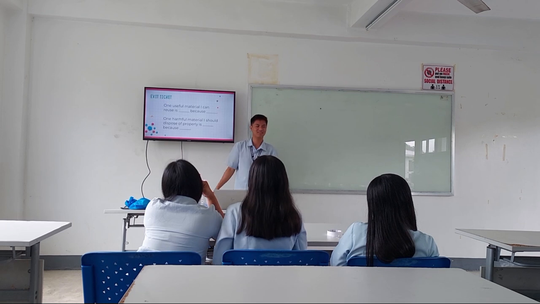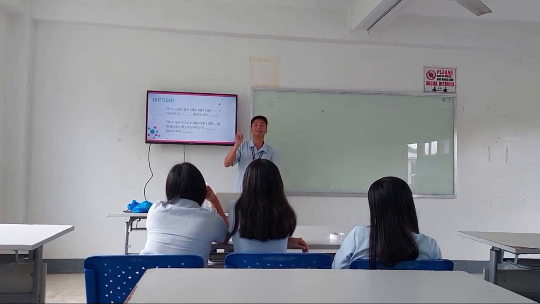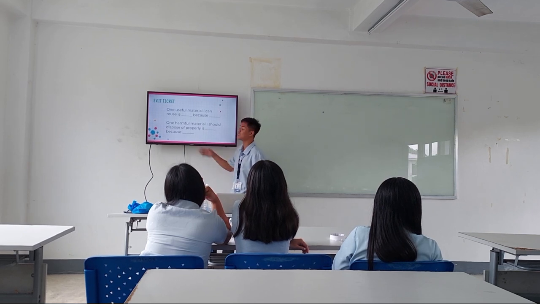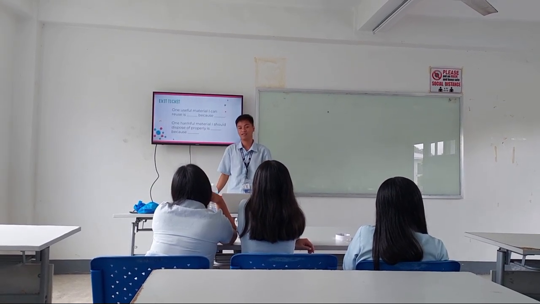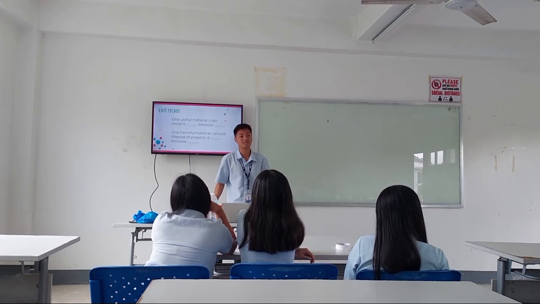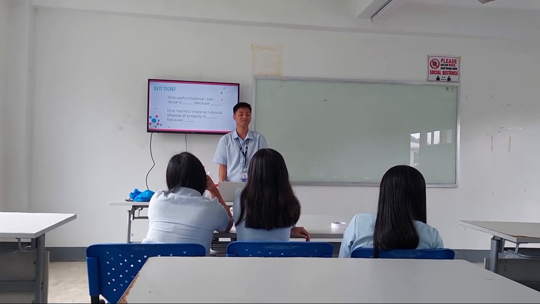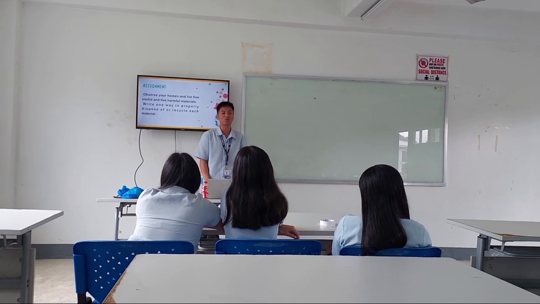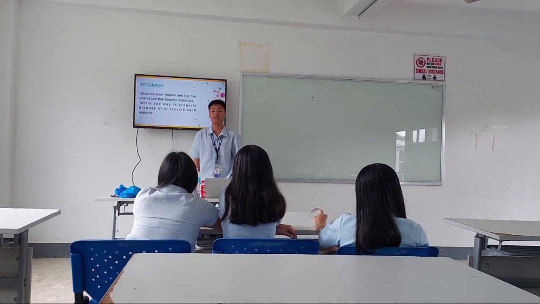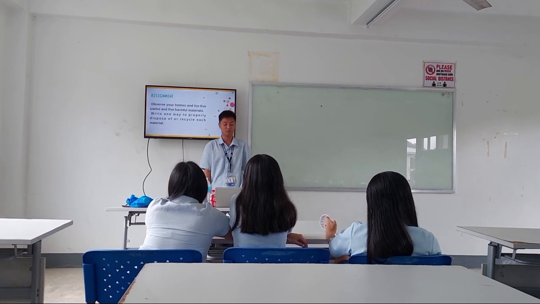Broken glasses, because broken glasses can cut our skin. It causes what? Bleeding, infection. Very good.